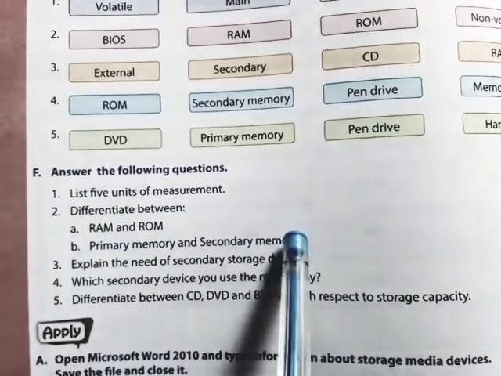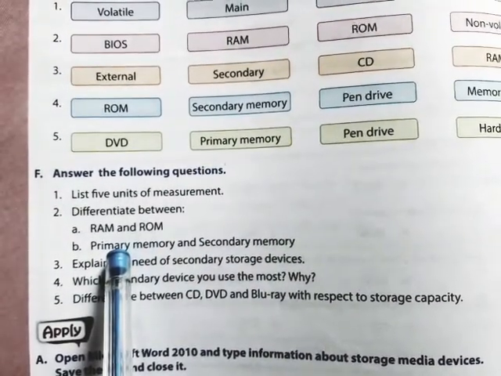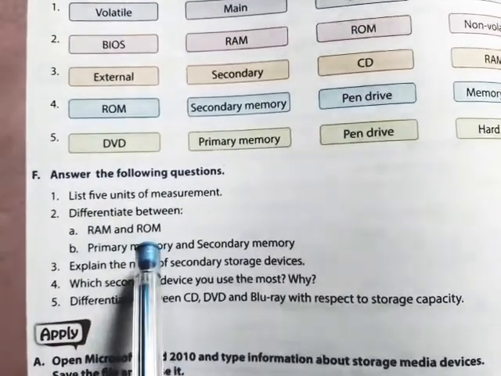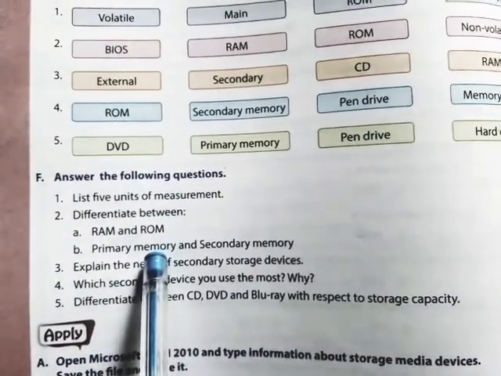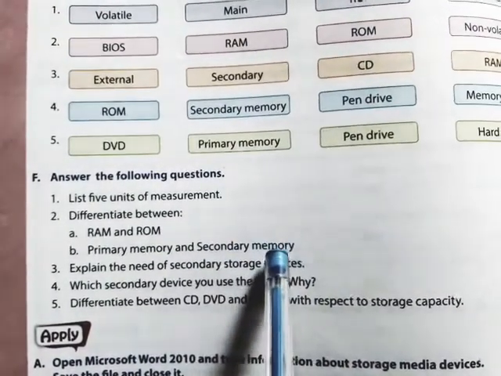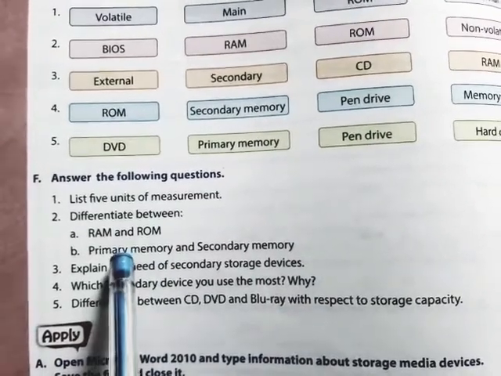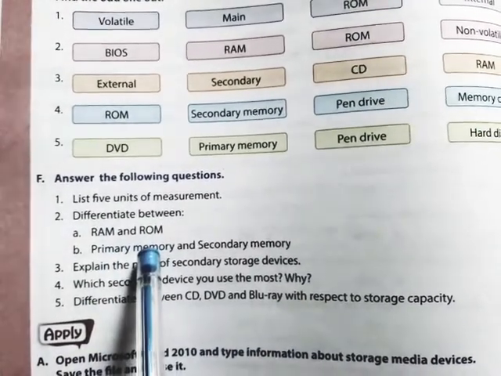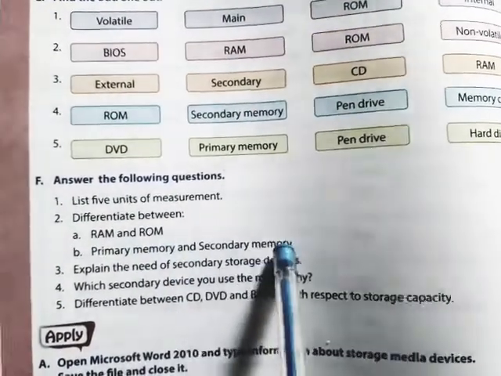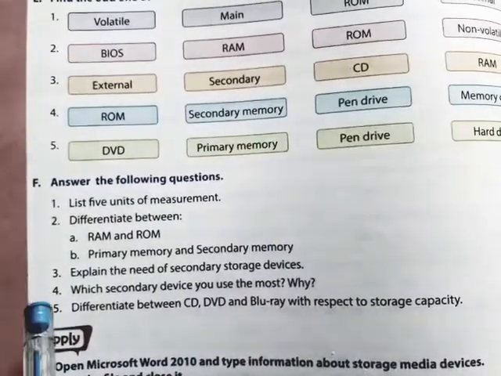Next, primary memory and secondary memory. You can write in first point in primary memory as primary memory is also known as internal memory. In secondary memory, you can write secondary memory is also called as external or auxiliary memory. Second point of primary memory, you can write the examples RAM and ROM. Secondary memory, you can write examples pen drive and hard disk. Okay.